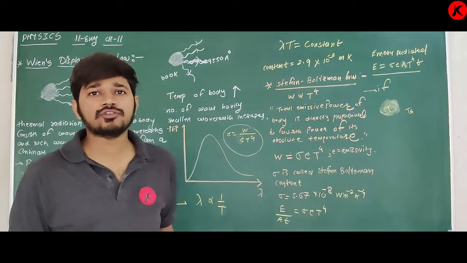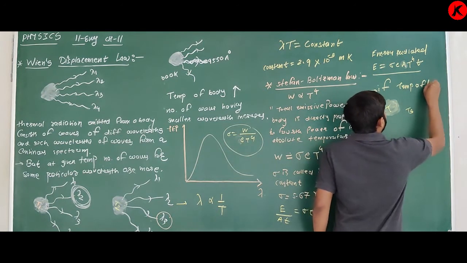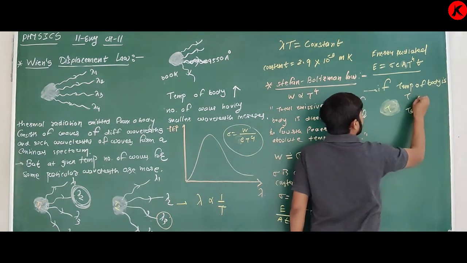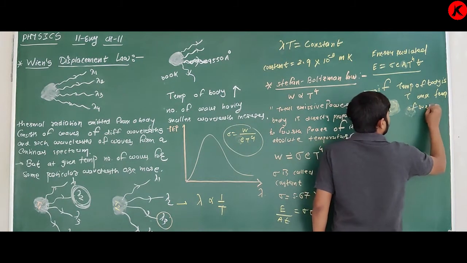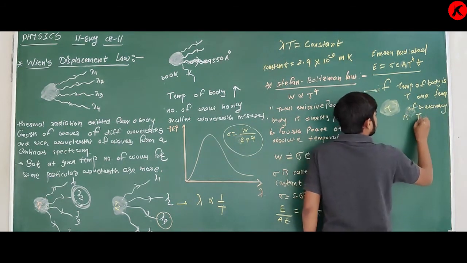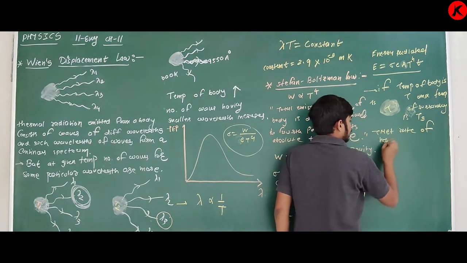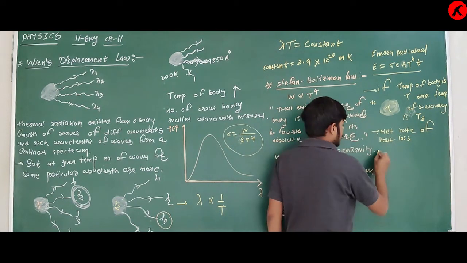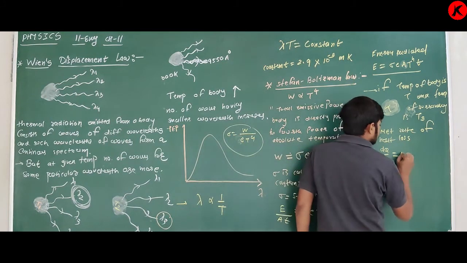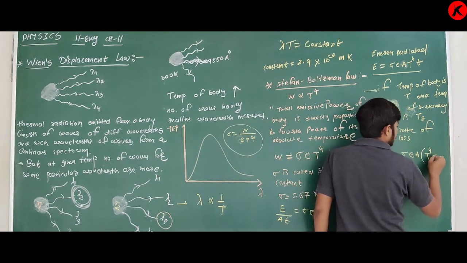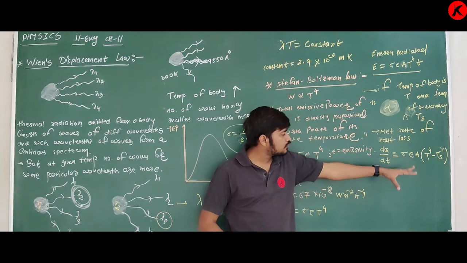If the temperature of the body is T and the temperature of the surrounding is Ts, then the net rate of heat loss, heat emitted, dQ upon dt is equal to sigma E A into T raised to 4 minus Ts raised to 4.